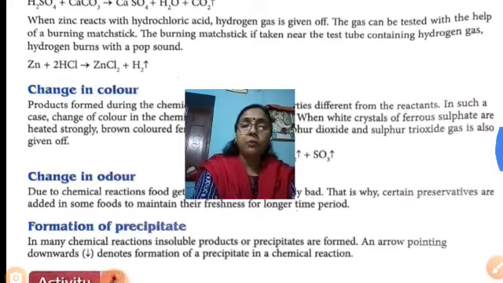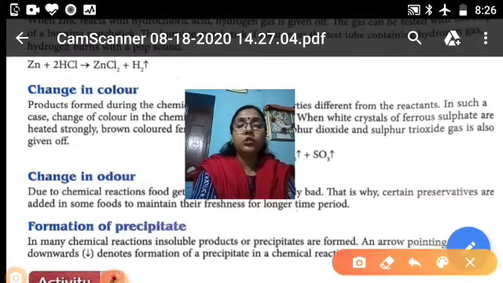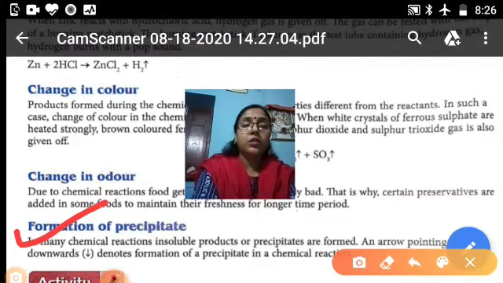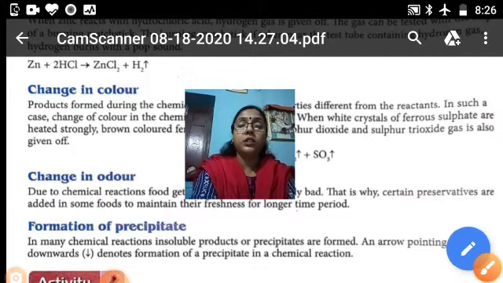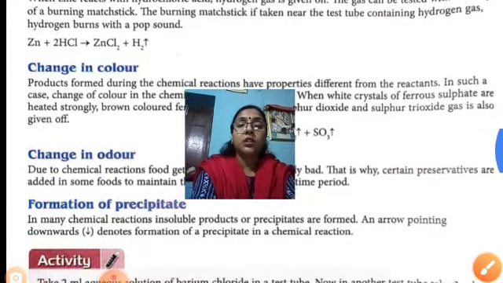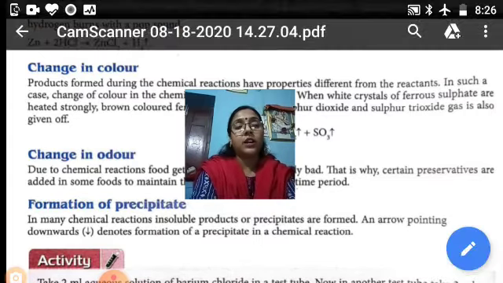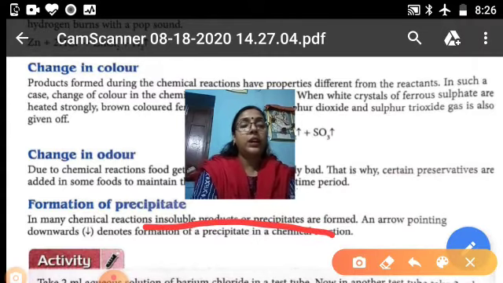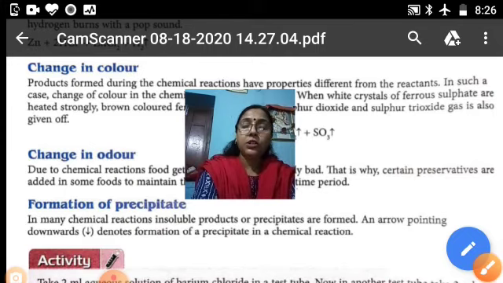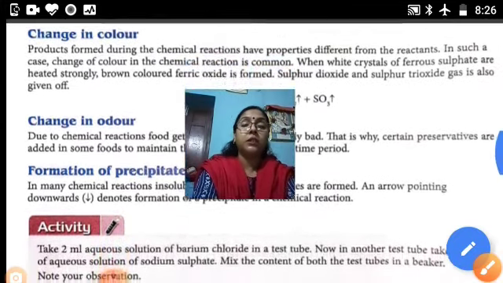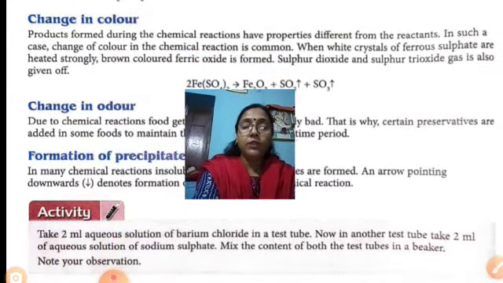Next is the formation of precipitate. This is another character of a chemical reaction. In many chemical reactions, insoluble products or precipitates are formed. An arrow pointing downward denotes the formation of precipitate in a chemical reaction. So whenever you see the arrow downward, that means the precipitate.